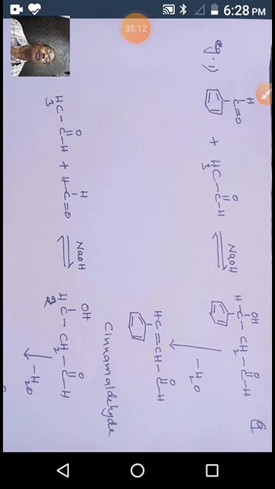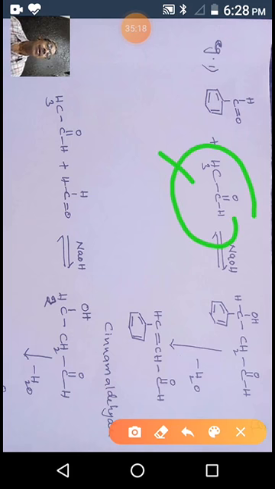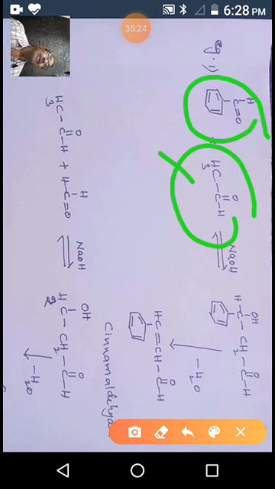Two carbonyl compounds, one having alpha hydrogen. Acetaldehyde has alpha hydrogen, but benzaldehyde doesn't have any alpha hydrogen. So between these two, we expect a crossed aldol reaction. If you want to see the mechanism, we'll see it in the next session slide.